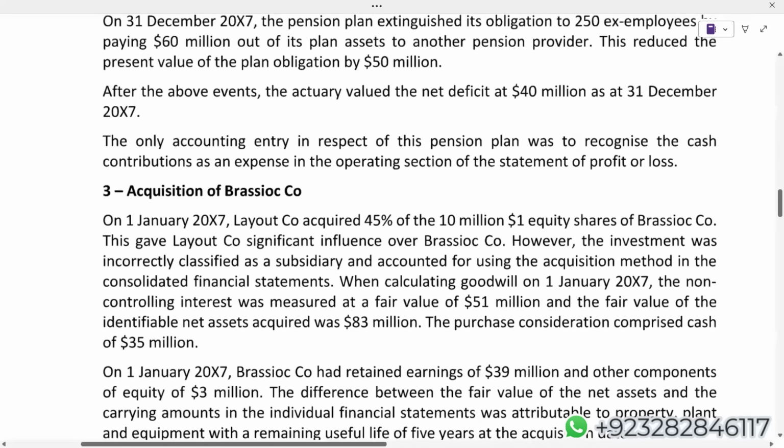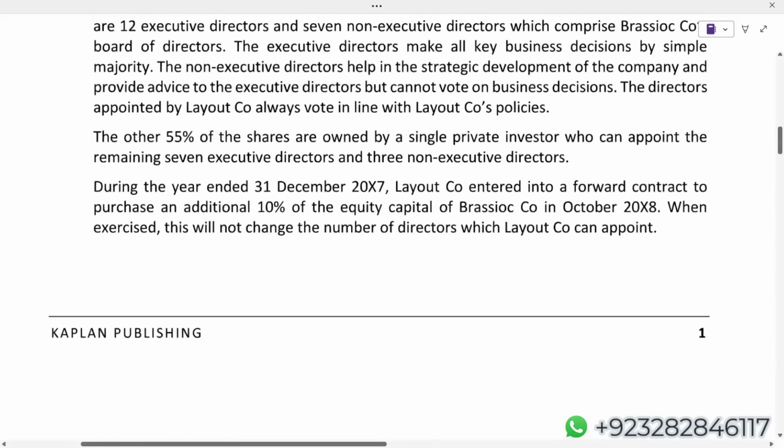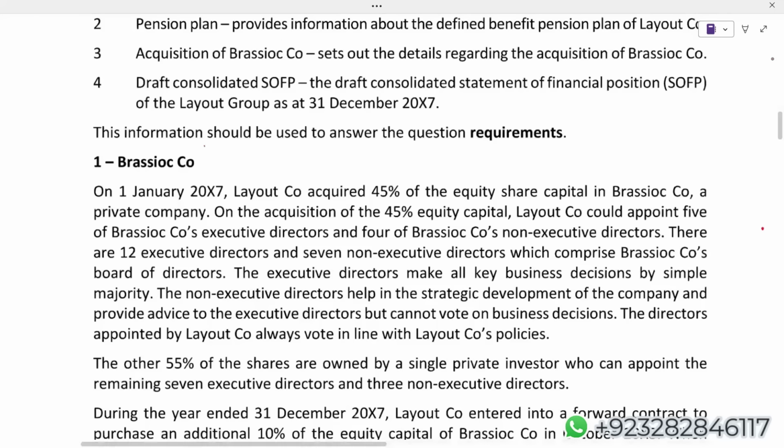Okay, now let's read Exhibit 1. We just need to find out why Layout does not control this Brasco company. On January X7, Layout acquired 45% of the ordinary share capital in Brasco. Now, I'm telling you two points. Number one, I've given you the definition of control under IFRS. Then you should be writing the second point.